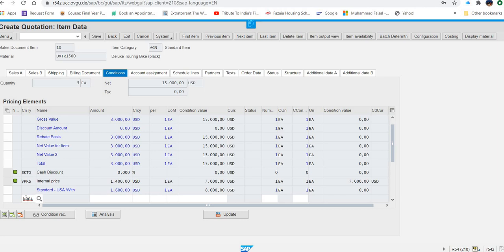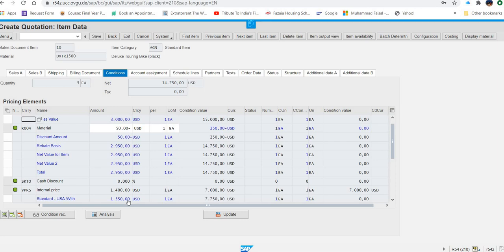And once I enter this K004, automatically the discount for $50 will be added. So I will just press enter. I will put K004 and I will put 50 here in the amount. Okay. And then automatically US dollar will come, and I will just press enter.